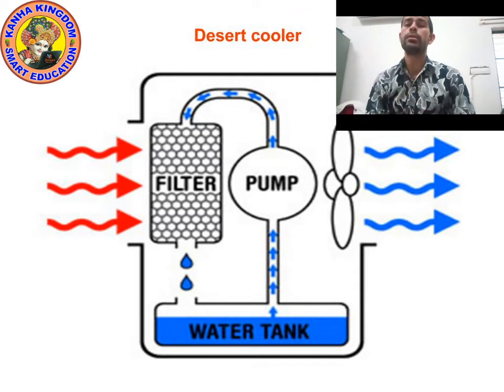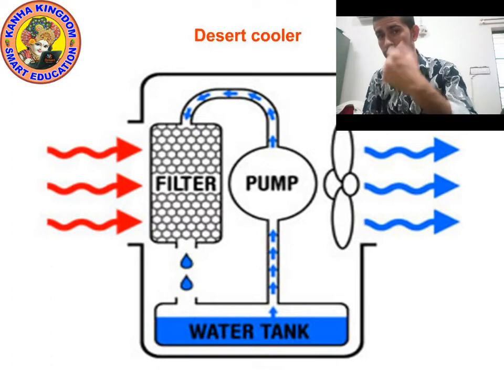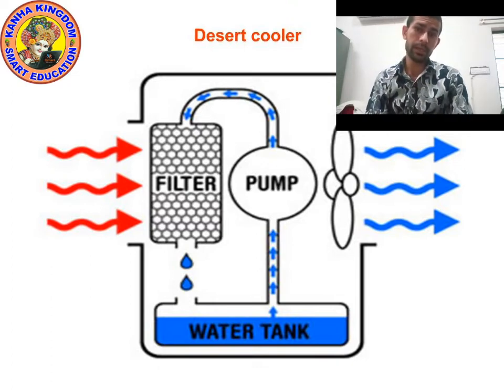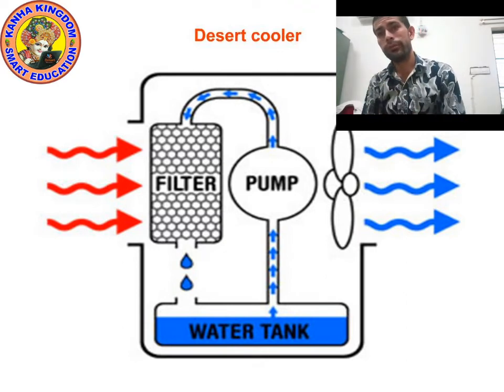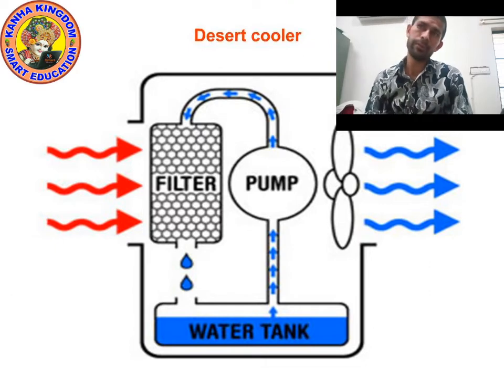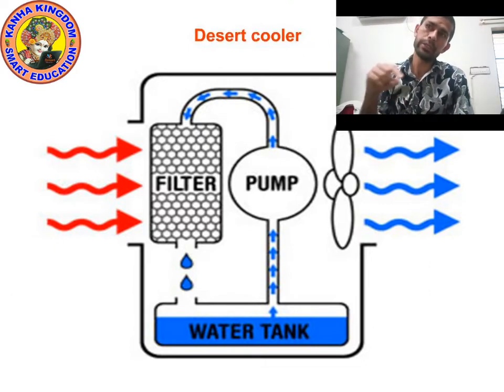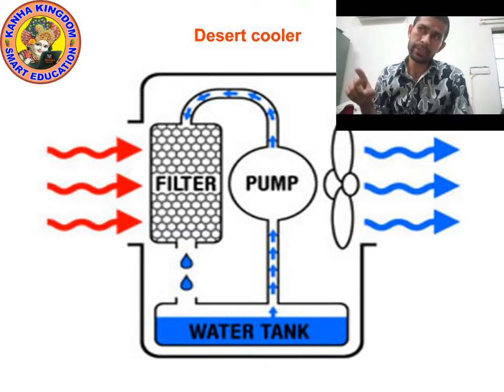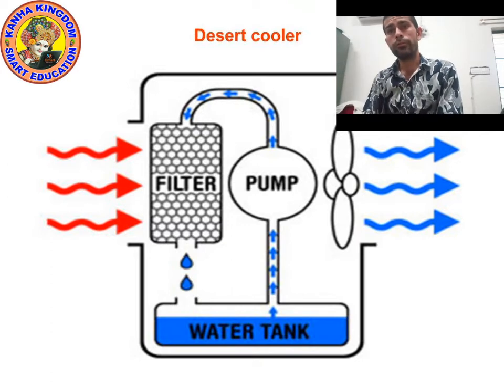We use a cooler, or you can say a desert cooler, during summer. During summer the water evaporates fast, so the water which is filled in the water tank will start evaporating. I have shown red arrows. Can you see the red arrows? Yes. The red arrows are showing heat. So what will happen?